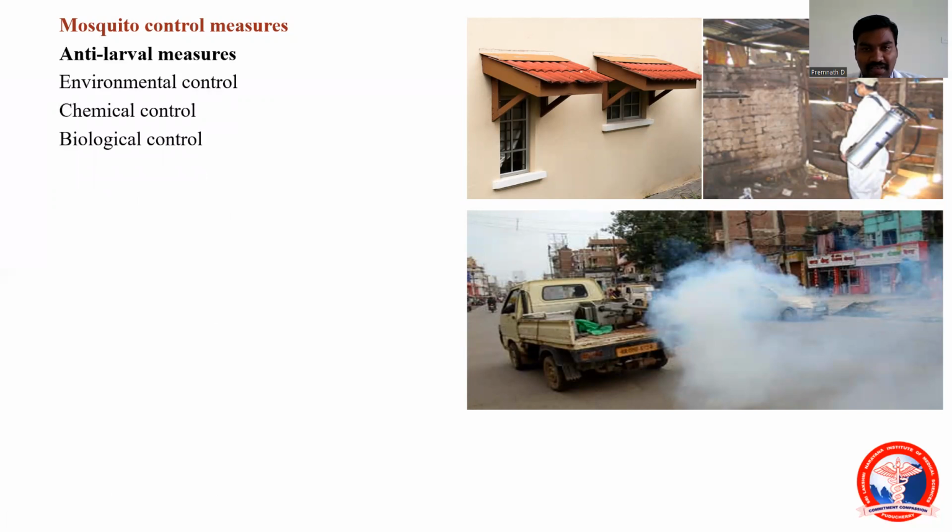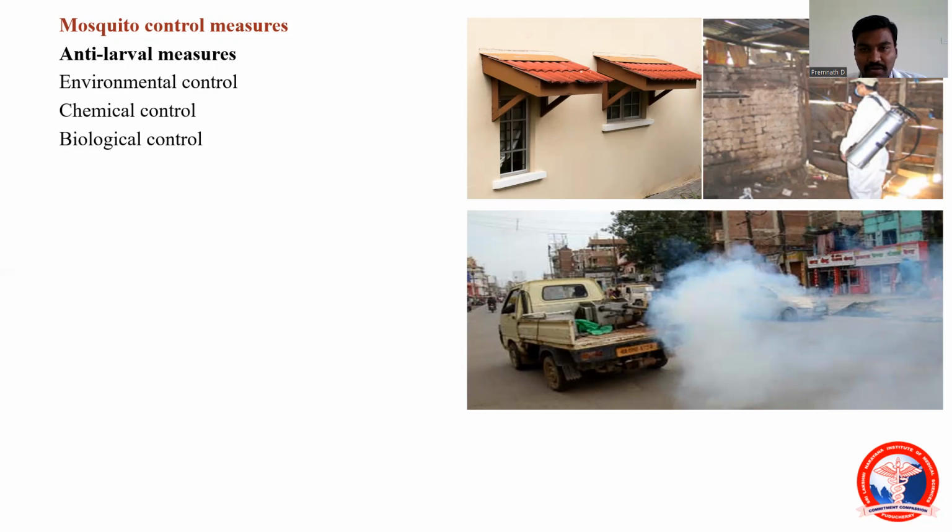What are the anti-larval measures? As I said, environmental control. In environmental control, there will be 2 things. We should manipulate the environment in such a way that the breeding places of mosquito will not be present in the proximity. For example, if you are having a sunshade, construct it in a slopey fashion, as I depicted in the picture on the right side, so that water will not be stagnant in the sunshade. In that case, the breeding place also will not be there and the vector population will also decrease. Environmental manipulation techniques should be made like that.